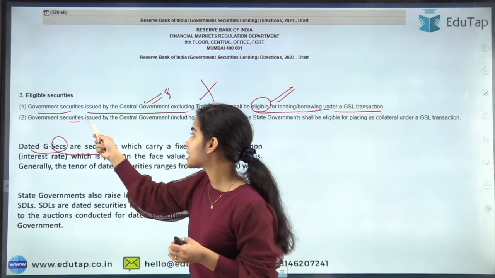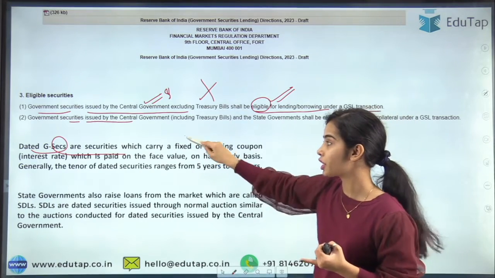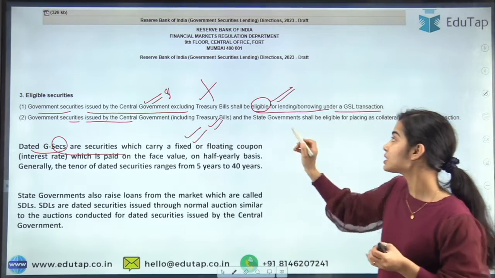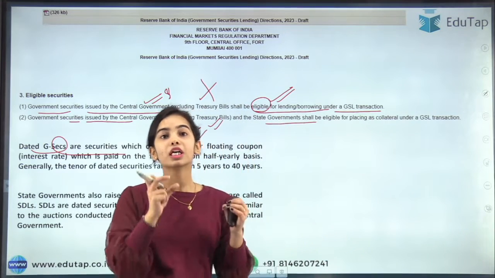Government securities issued by the central government, let it be the dated government securities or the treasury bills, all of these will be allowed, as well as the state government securities, for the collateral.